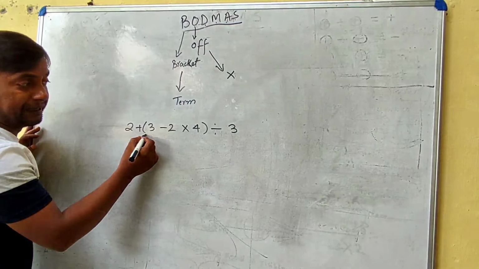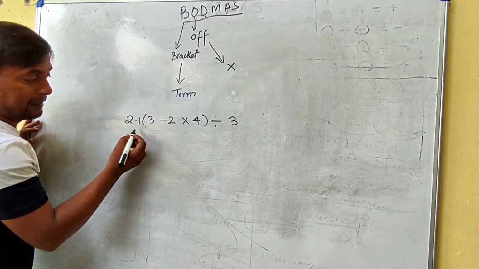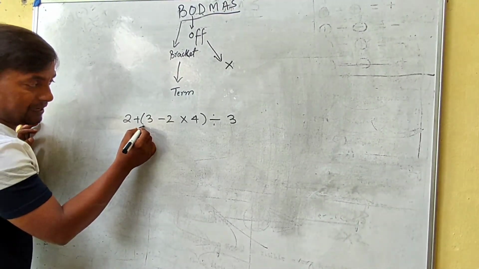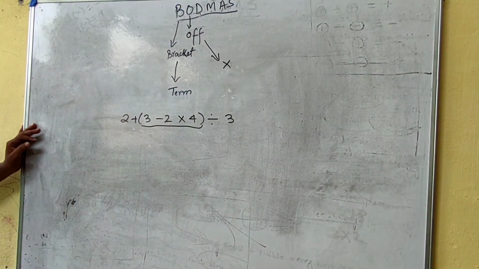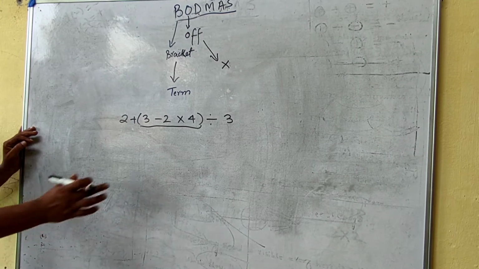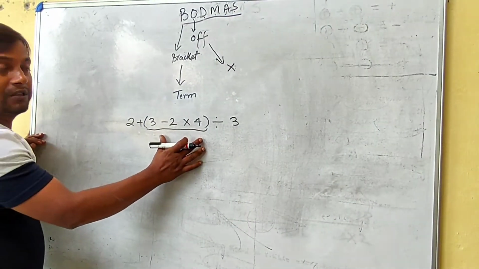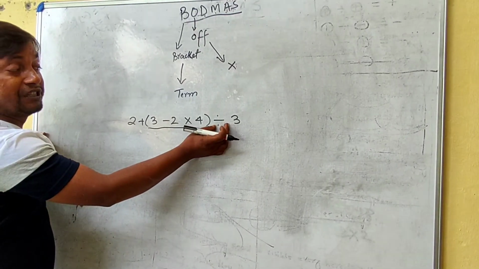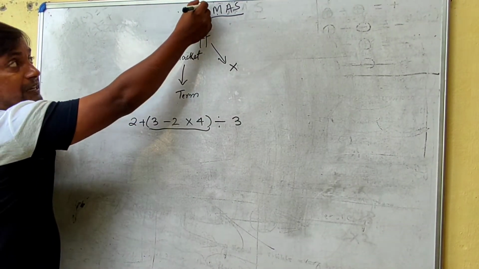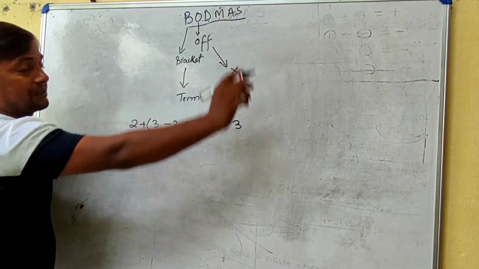See, we have a bracket. So this term starts from here and ends at the closing bracket. At first we will solve this bracket. Then there is no of, so we'll solve this division. Bracket, no of, then division, then multiplication, then addition and subtraction. Okay?